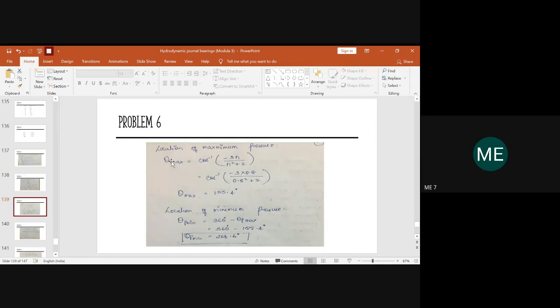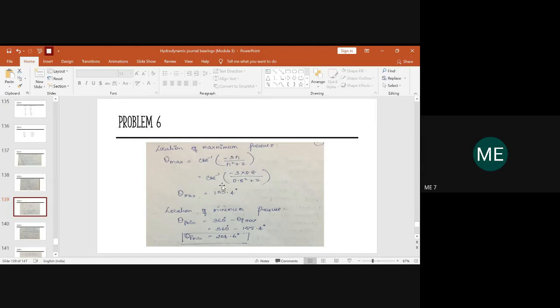So always in a pressure distribution problem, theta max will be determined by using cos inverse of minus 3n upon n square plus 2, where n is our eccentricity ratio, and the eccentricity ratio is given as 0.8.